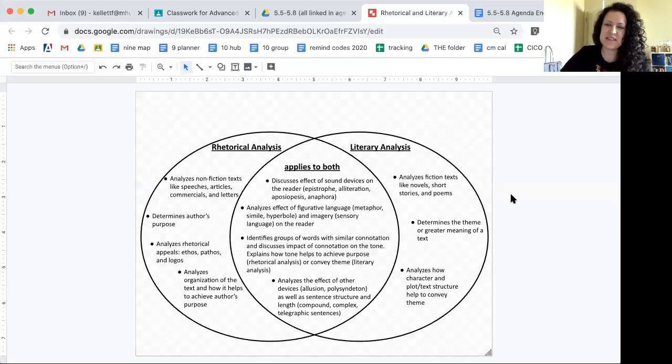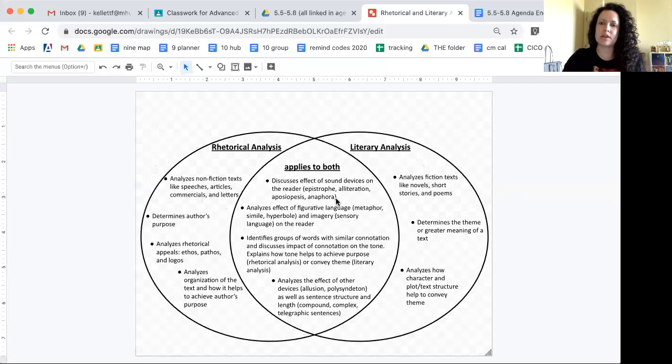Hey, English 10 students, I want to spend a couple minutes talking about the similarities and the differences between literary analysis and rhetorical analysis. So, both types of analysis are looking at the text and breaking them down. Literary analysis is analyzing fictional texts like novels, short stories, and poems. So, we're looking at fiction. Rhetorical analysis is analyzing nonfiction like speeches, articles, commercials, and letters.